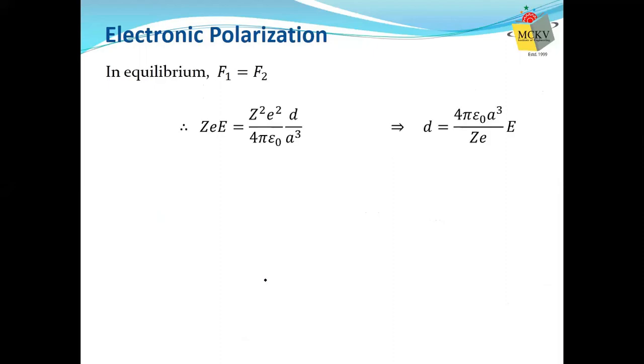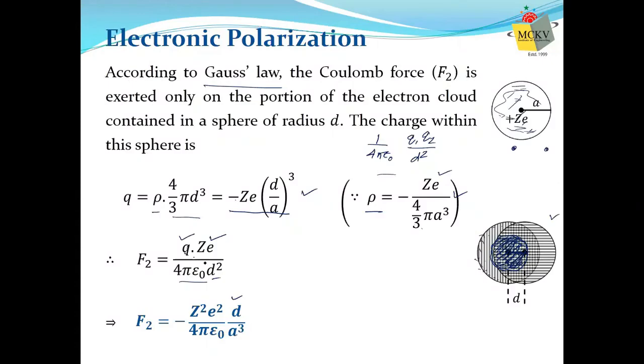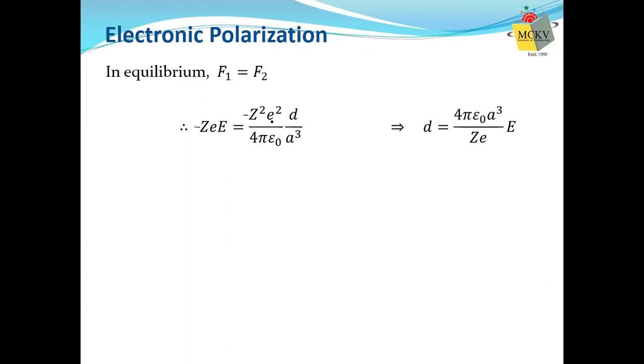And under that balance condition, we can write the first force Z minus, actually there is a negative symbol, but negative cancel out. So minus Z into E, and this F2, if you observe it, was minus Z square E square by 4 pi epsilon naught D by AQ. So from that, we can find out the separation between positive and negative charges in equilibrium. When these two opposing forces balance each other, then the separation between positive and negative charges remains this. We observe here